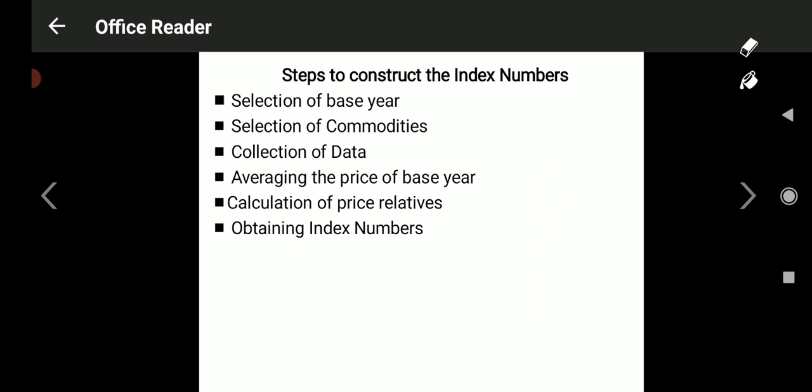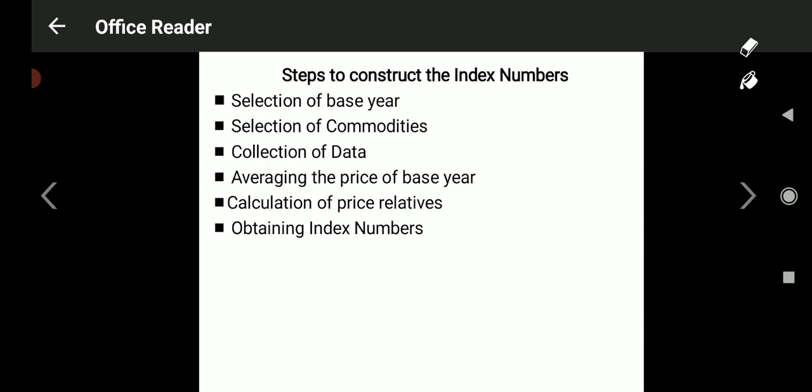If you are collecting the price of a particular vegetable today, that comes under base year price. Based on today's price, you have to find out what the price will be tomorrow. So to find out tomorrow's price, you need to have today's price first. Hope you understood. You need to collect the price of those goods today, and then calculate what the price will be tomorrow. That is called collection of data.